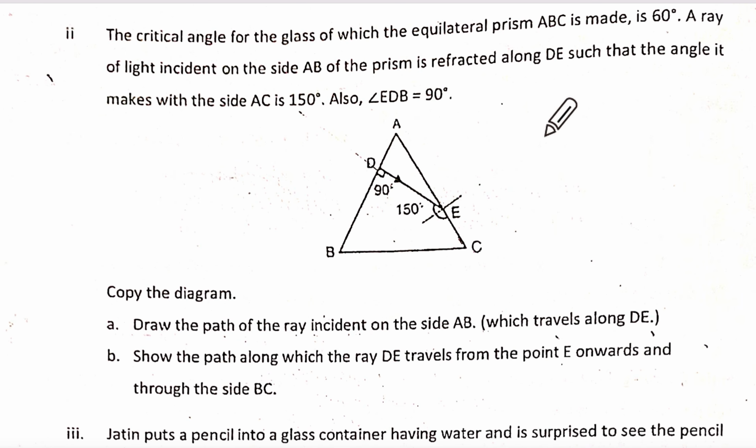Let us look at this. What are they telling you? Make sure this is exactly 90 degrees. This is 90 over here. This is 150. So how much is this? 30. Sorry, this is 150 degrees, correct? Yes, ma'am. And this full thing, so this will be 30 degrees, correct? So this will be 60 degrees, correct? Yes, ma'am. Now, what is the angle of incidence? 90 gone from here. So the angle of incidence here is 60 degrees.